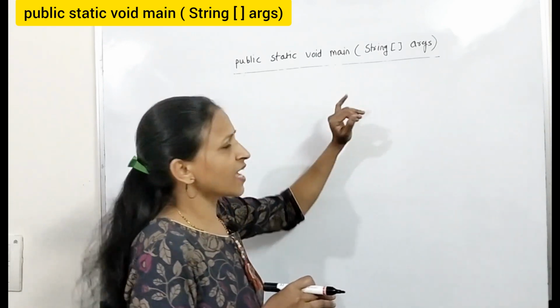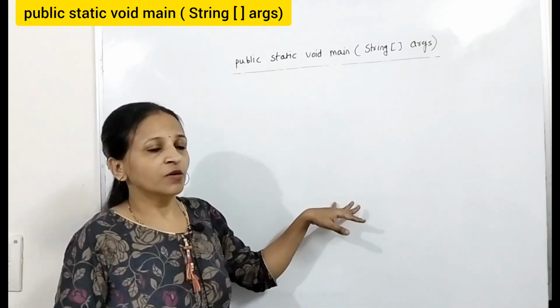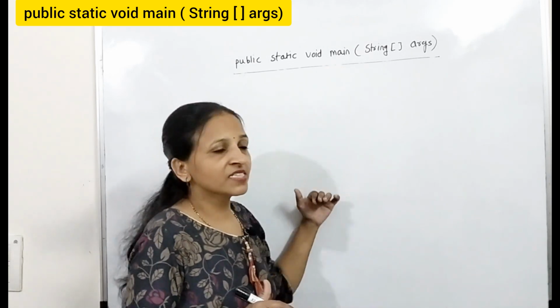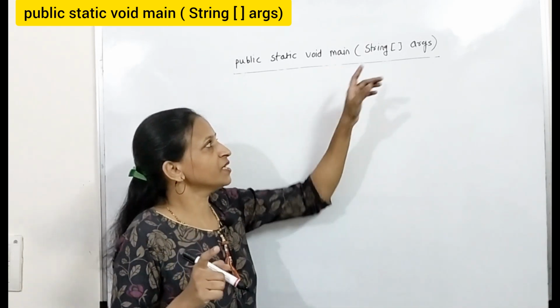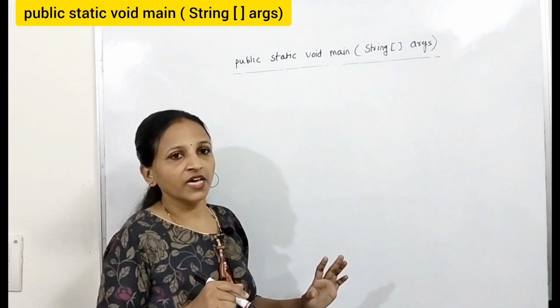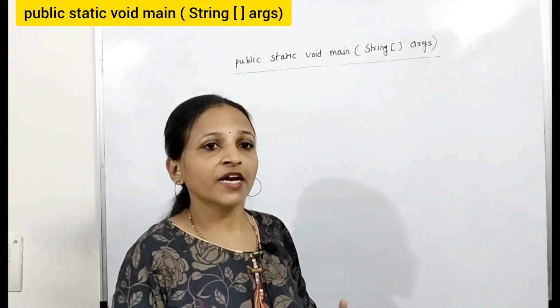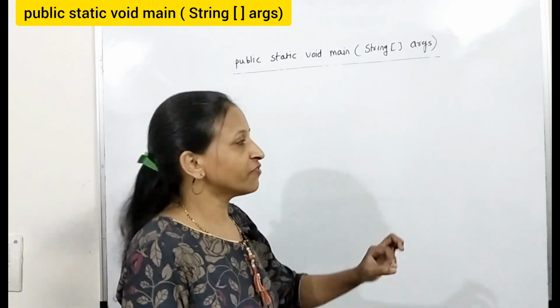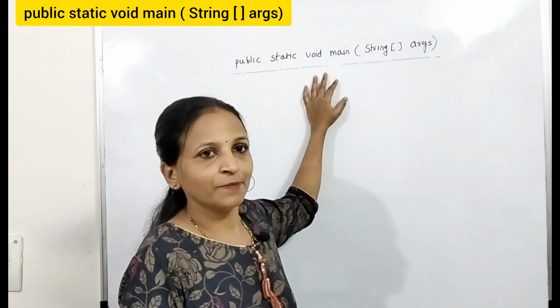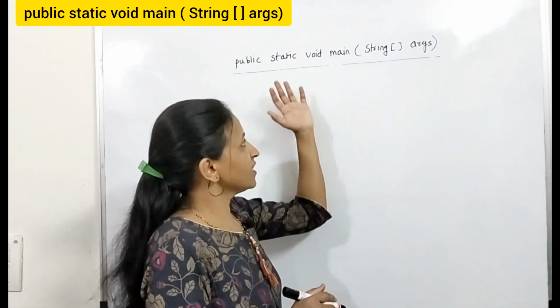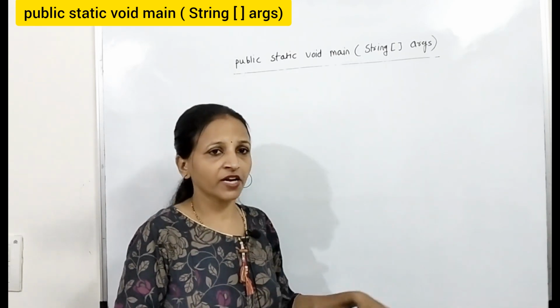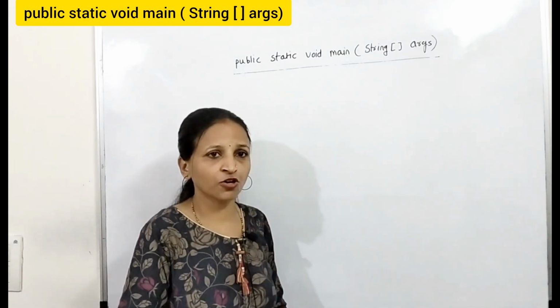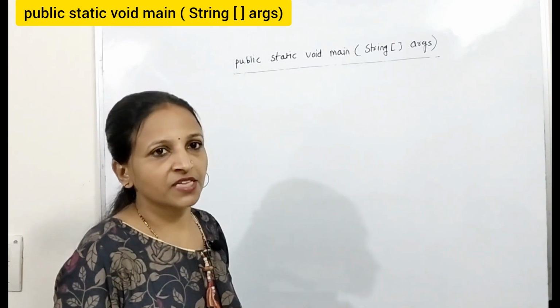Means the main method can be overloaded. Method overloading means multiple methods having the same name, but the arguments should be different. That type of main method you can write in the same Java program, but execution will start from this main only. If you are calling the other main through this main, or any other method through this main, then only will control be shifted towards that method.